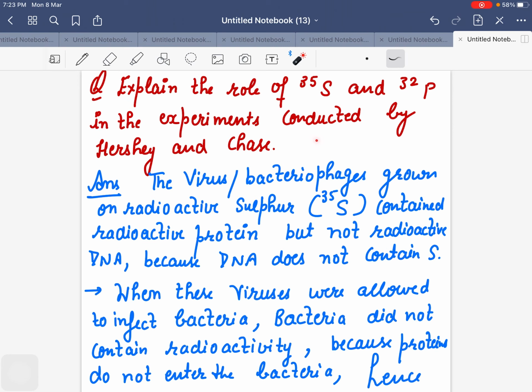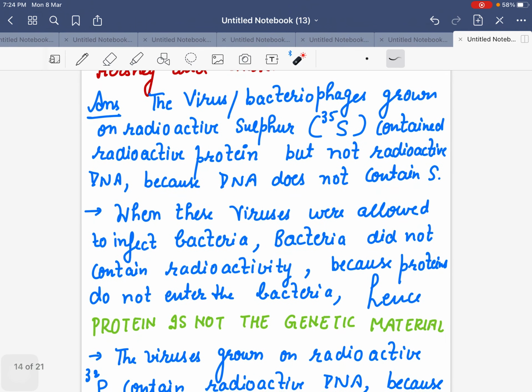Whenever someone does an experiment, it has an aim. So to confirm that, they used sulfur 35 and phosphorus 32. Sulfur is a component of protein, phosphorus is a component of DNA. So basically when they grew these viruses on radioactive sulfur, their proteins got radioactive, not the DNA, because DNA does not contain sulfur.